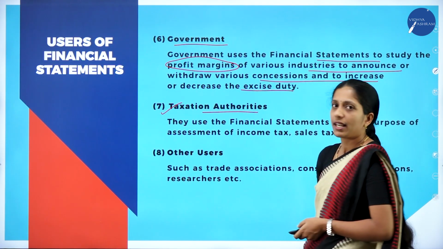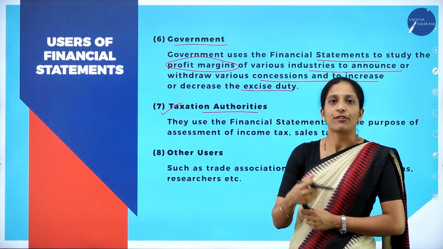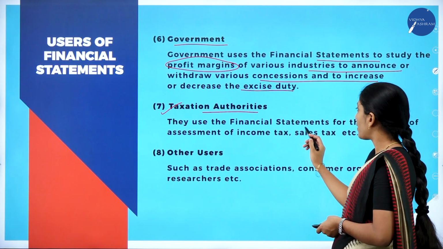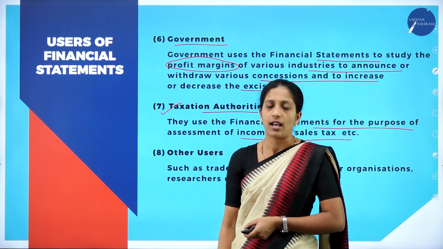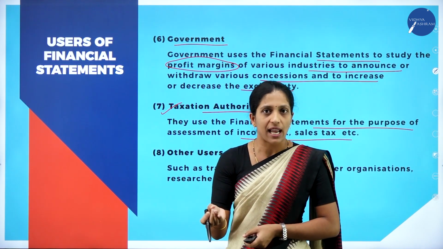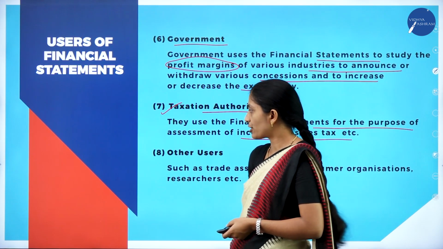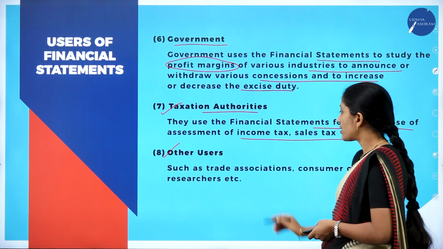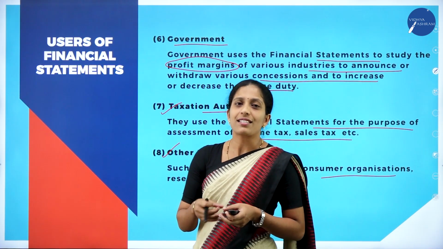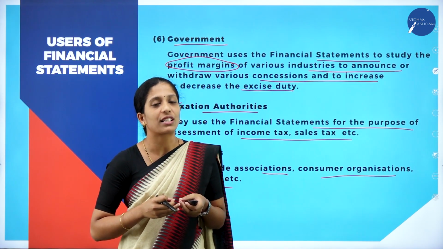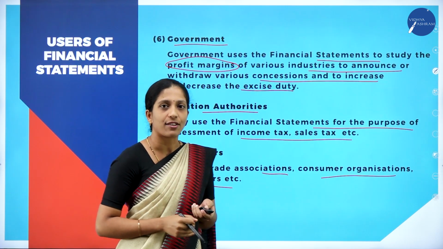Next is taxation authority. Of course, in order to levy the tax, taxation authority also wanted to know the financial position of the business. They use the financial statement for the purpose of assessment of income tax, sales tax, etc. Next, other users such as trade associations, consumer organizations, researchers, etc. These are the few users who wanted to know about the financial position of the business. So these are about the users of financial statements.